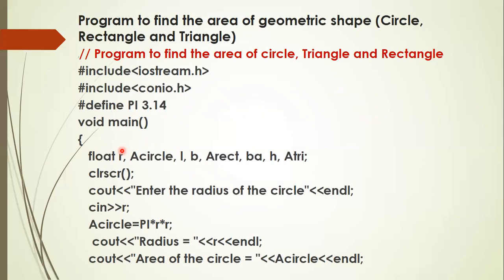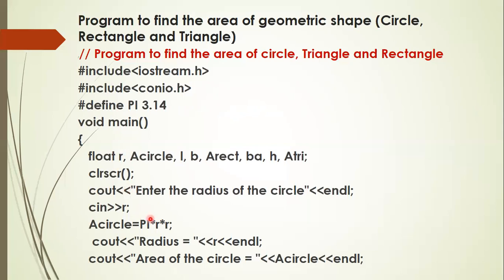We know that for the area of a circle, the formula is area equal to pi r square. So here pi is a constant, r is a variable. Then naturally a also becomes a variable. Next, the area of the rectangle is length into breadth, and the area of a triangle is half into base into height. So you should know these three formulas to determine the respective areas.